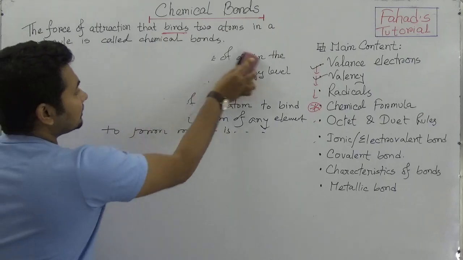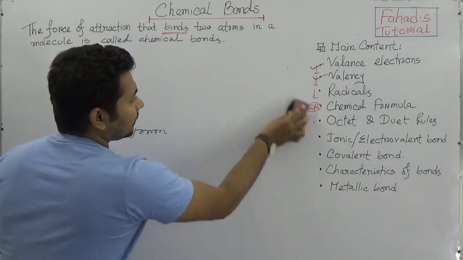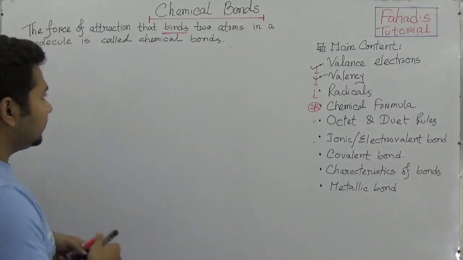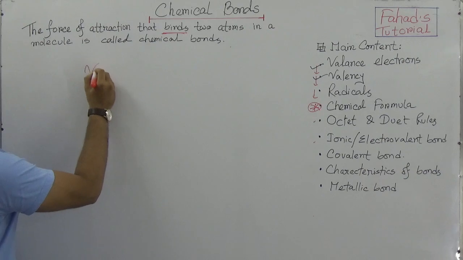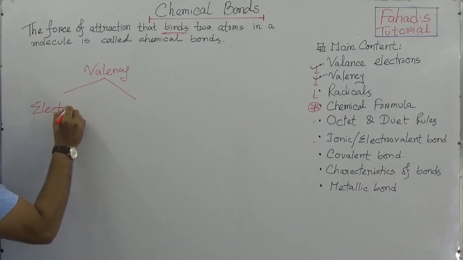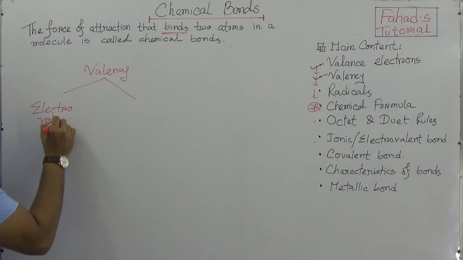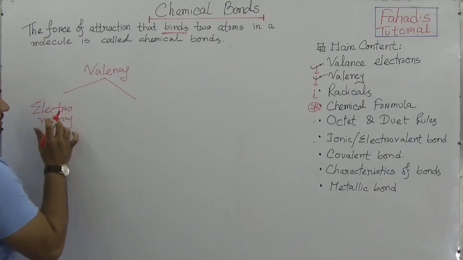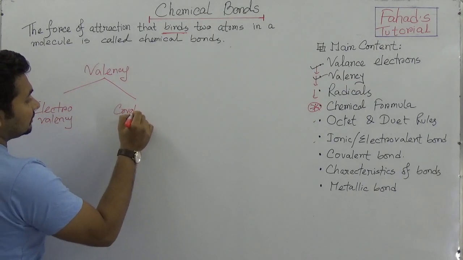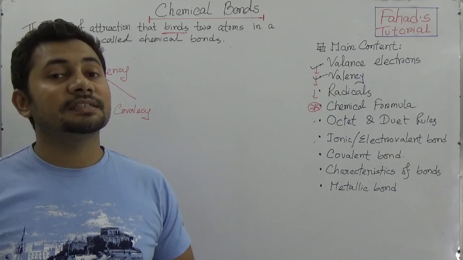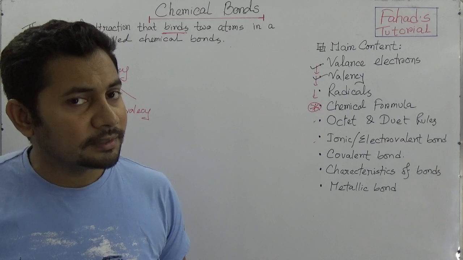So you must know the definitions of electron, valence electron and valency. Okay, so you go with that. Suppose valency usually has 2 types, electrovalency and covalency. Now you need to know another thing, that valency can also be divided into 4 types.